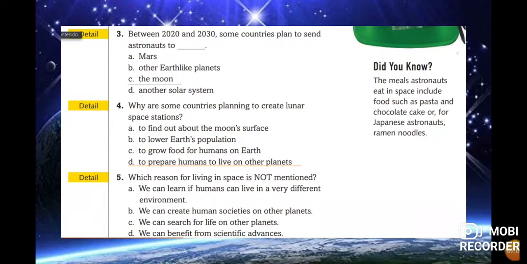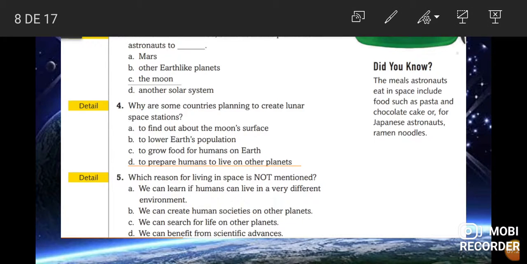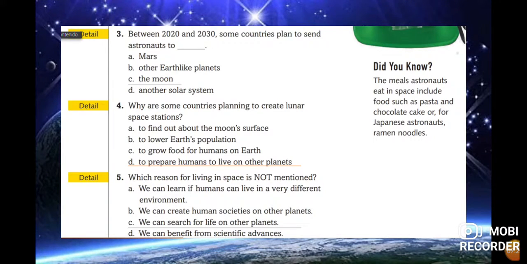Okay, next one, number 5. Which reason for living in space is not mentioned? In the passage, different reasons are mentioned, reasons for and reasons against. So, what is the reason that is not mentioned in this reading? In this case, it is the letter D, we can search for life on other planets. This is the reason that is not mentioned, because it mentions that it is possible to find water, maybe to live there, but not that we can find life on other planets.